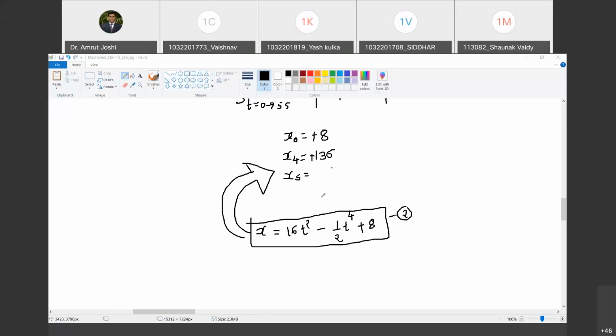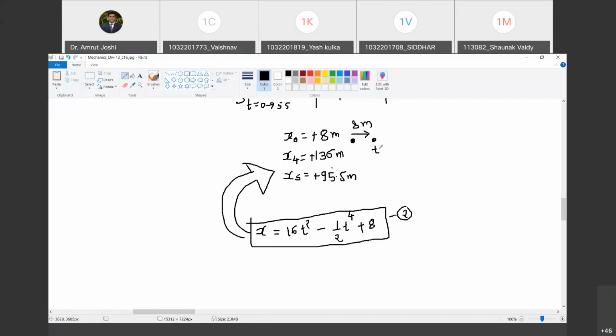Yes, sir, it's 95.5. 95.5 plus, right? Yes, sir. So let me pictorially represent the motion of the particle. Dekho, at time t equal to 0 seconds, from origin, it was towards right at 8 meter. Do you agree with me? Yes, sir.